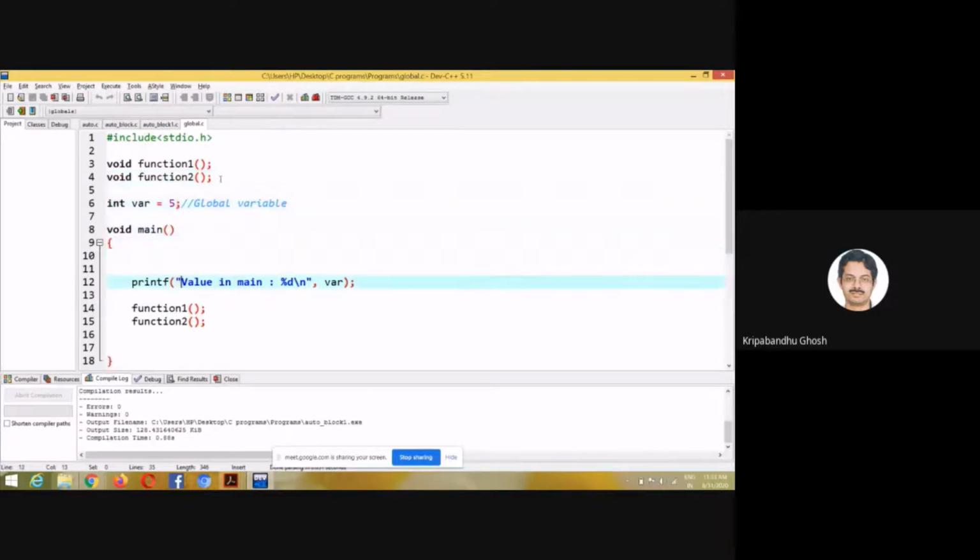And in main, you see what I am doing? I am printing the value in main of var. You see that in main, I have not declared var. So I am trying to use this var. Okay.